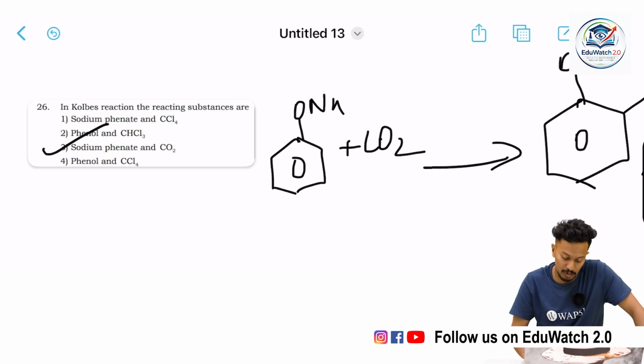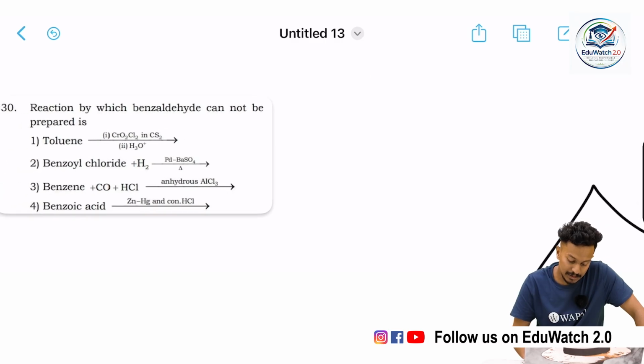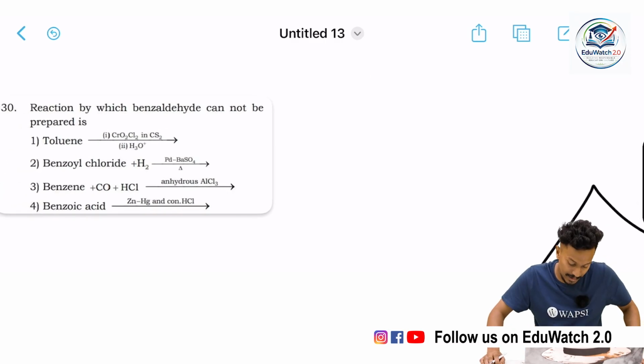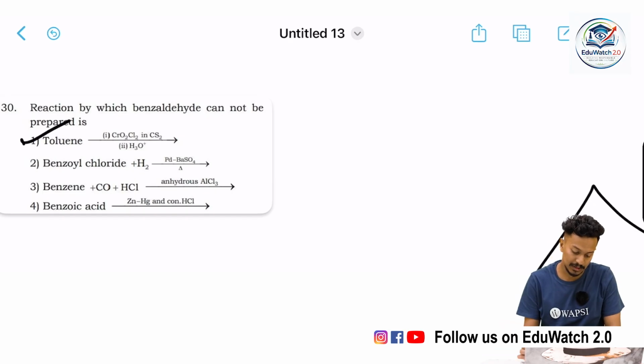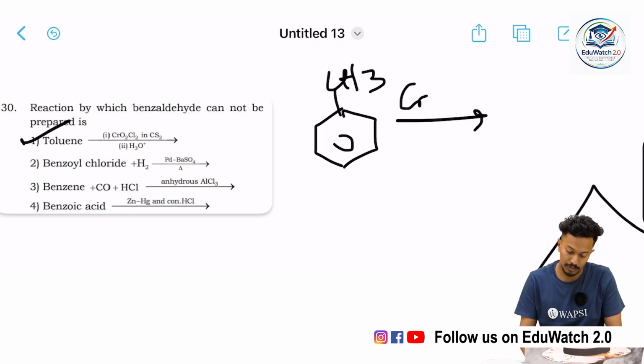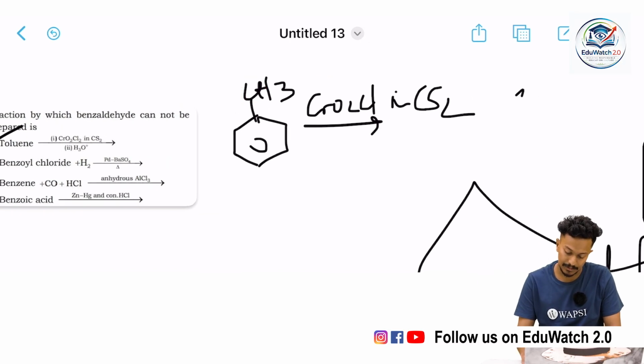Well, we shall move on to the next question. Reaction in which benzaldehyde cannot be prepared. In the first option, toluene when treated with CrO2Cl2 in CS2, we get benzaldehyde.